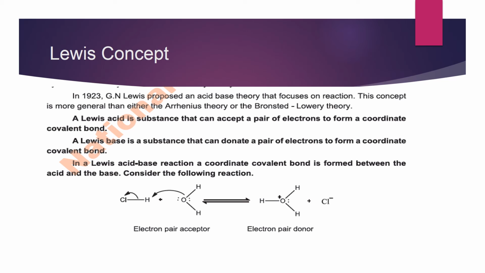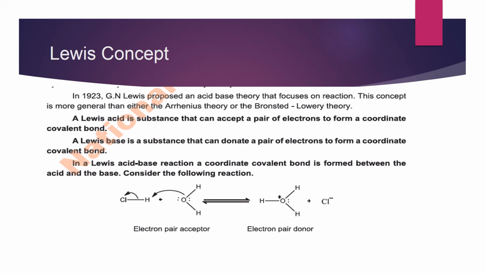It means according to Lewis, an acid is an electron pair acceptor species, and the base is a substance that can donate a pair of electrons and form a coordinate covalent bond. This means that a Lewis base is a species which can donate a pair of electrons. And after this electron pair accepting and donating, a coordinate covalent bond is formed between the acid and base.